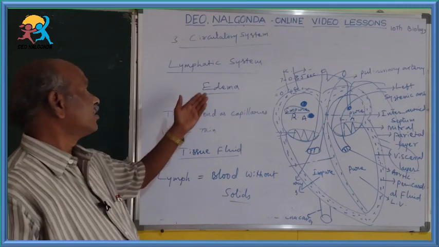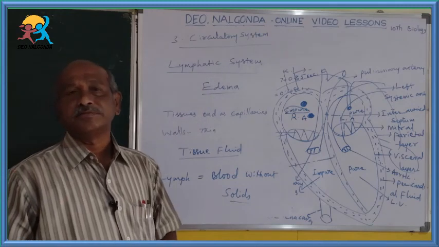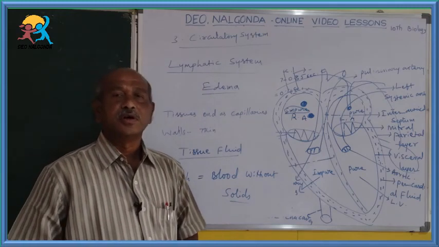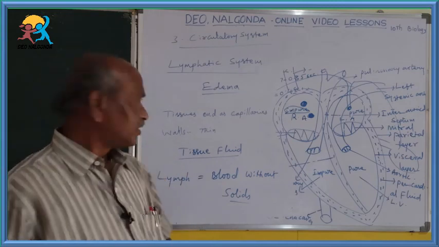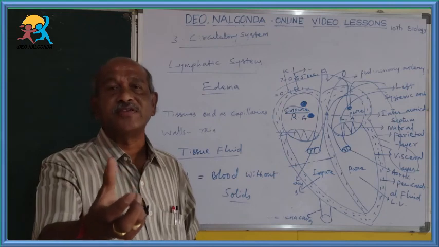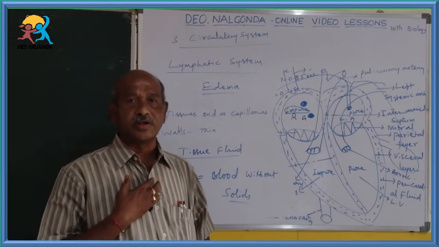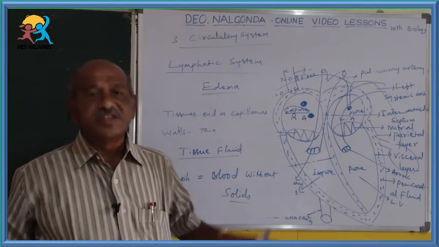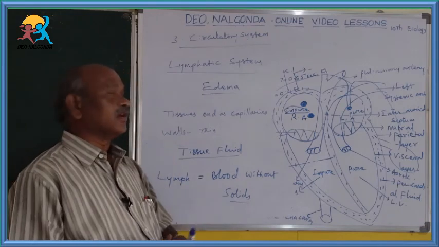That system is called the lymphatic system. It also consists of lymph vessels. So the collected tissue fluid enters the lymph vessels, then the veins, and from the veins it enters the heart. So this is called the second system, the lymphatic system.